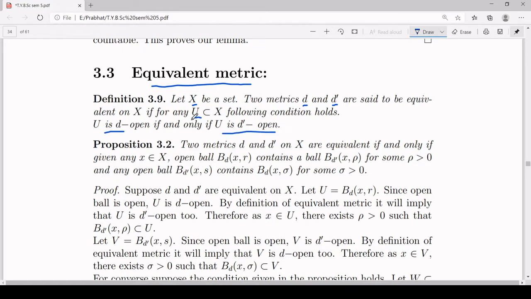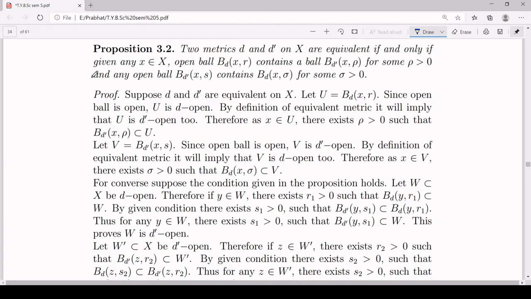That means if you have any subset U of your X, then U is open with respect to the metric d if and only if U is open with respect to the metric d dash, then the metrics d and d dash are said to be equivalent on your set capital X.